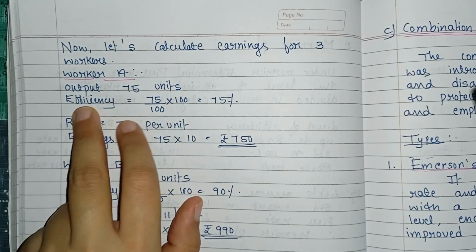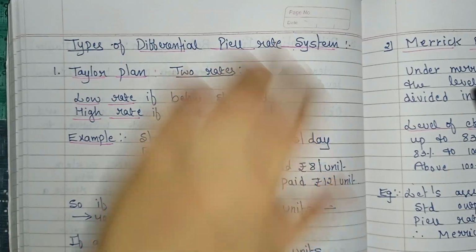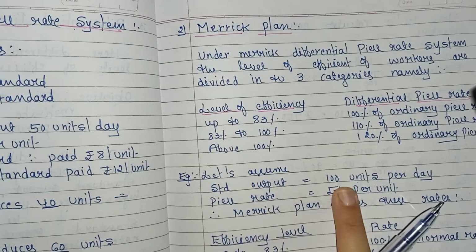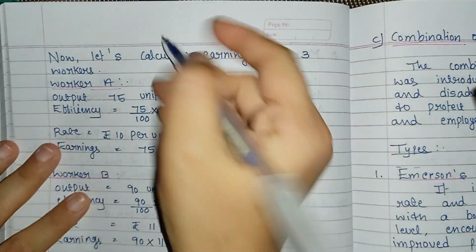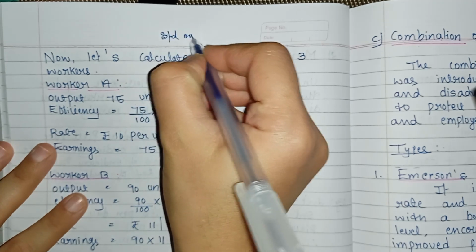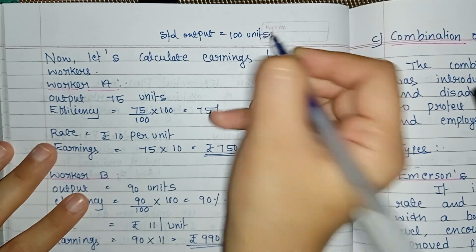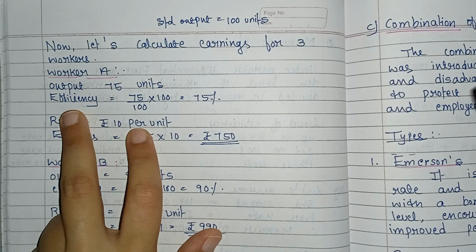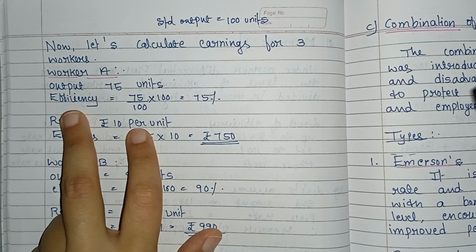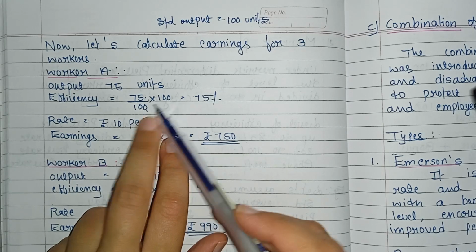Worker A, output is 75 units. He produced 75 units. But here the standard output is 100 units, right? Now we have to calculate the efficiency. The efficiency formula is actual output 75, standard output 100, into 100.